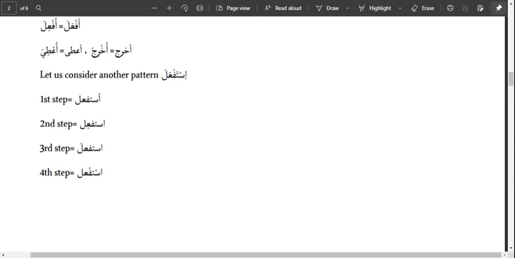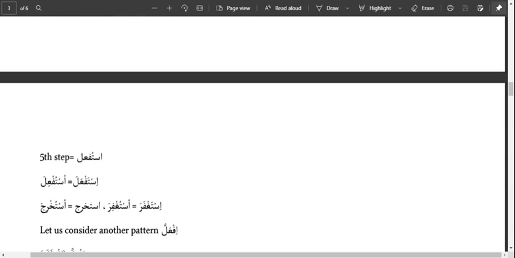So what are we left with? We are left with ta. We have accounted for the first letter, which is hamza, that has taken dhamma here. We've accounted for the ainul fi'l, which is the ain that we can see here taking kasra. Then we've accounted for the lam. Then we've accounted for the fa and sin taking sukun. So what we have left is this ta here. We've not accounted for the ta.